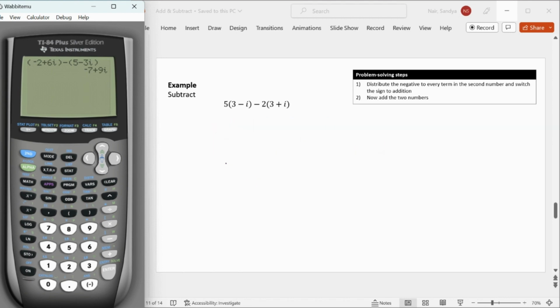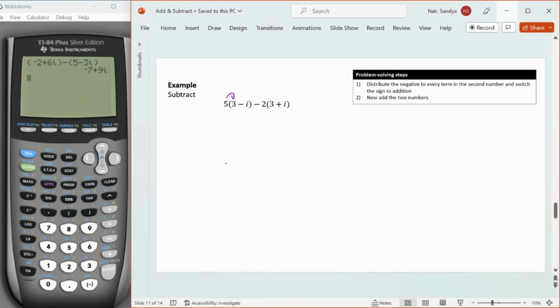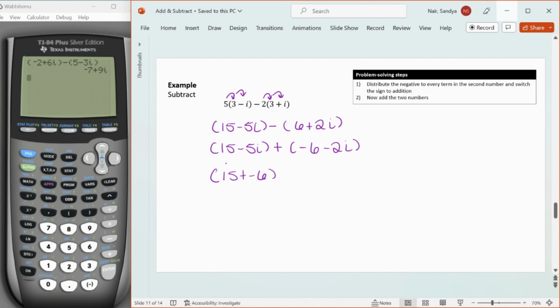So now let's try this problem. So here, all that's different is we have a constant that we're going to distribute before we do our subtraction. So I'm going to go ahead and do that first. So we have 15 minus 5i minus 2 times 3 is 6, and then we have plus 2i. So I'm going to switch all of these signs in the second number. So I have plus, and then this is going to become a negative 6, and then minus 2i. So when I combine my terms, I have 15 plus negative 6, and then I have a negative 5i and minus 2i. So 15 plus negative 6 is going to become 9, and then negative 5i minus 2i, well, that's just going to be minus 7i.